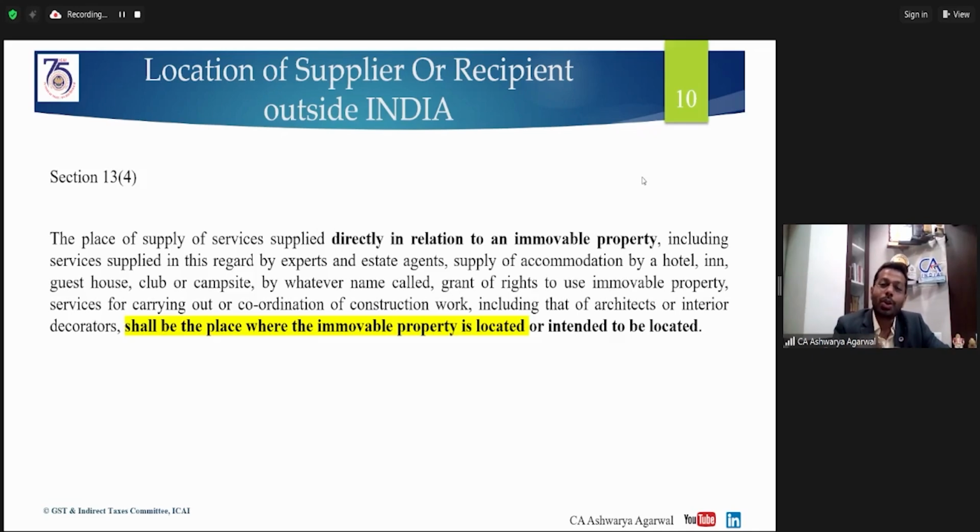So in this case also, if either the supplier or the recipient is outside India, the place of supply shall be the location of the immovable property.